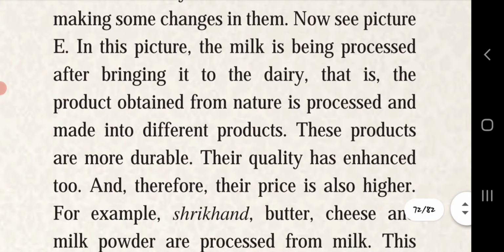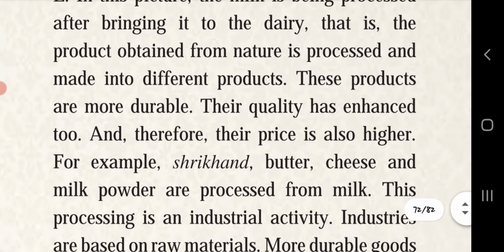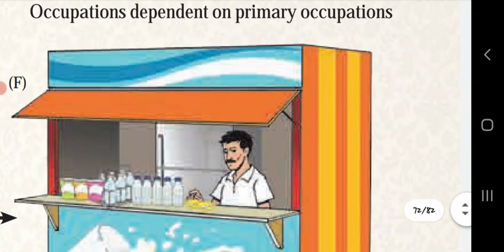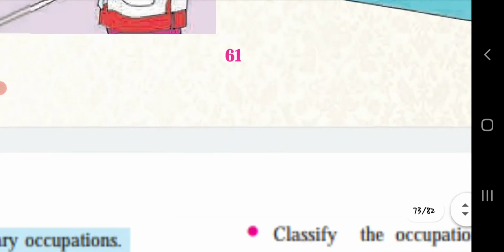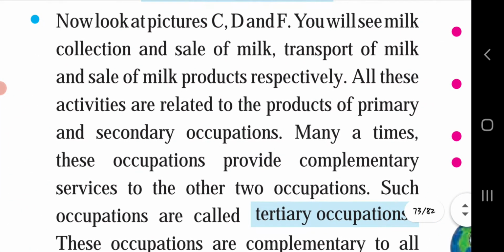So the milk is the primary occupation, and the examples they have given, Shrikhand, butter, cheese and milk powder and other products, are the secondary one, because after processing the milk, different products are prepared and sent for selling.